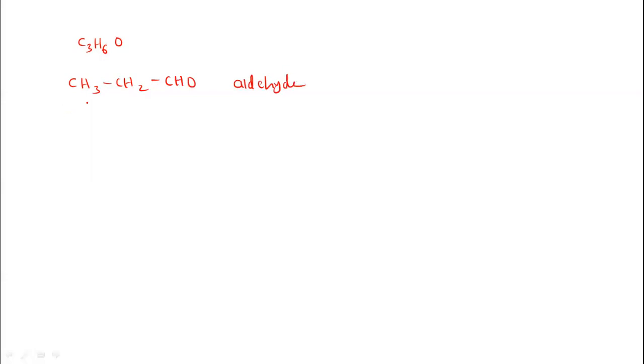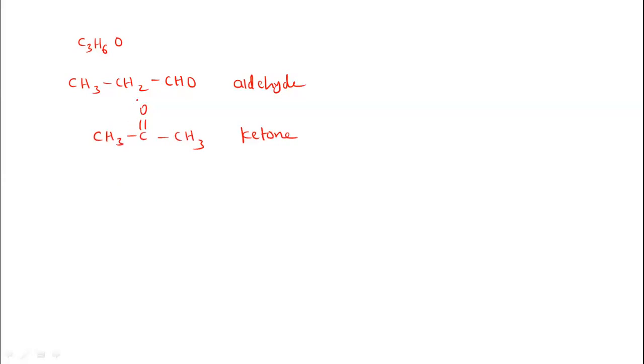Now the same formula can be represented in this way: CH3-C(=O)-CH3. This is now a ketone. Both compounds have the same molecular formula, but their structural arrangements are different.